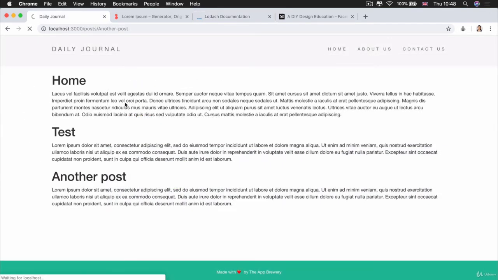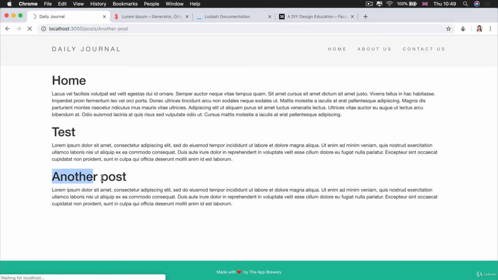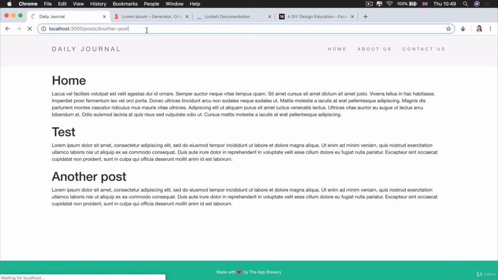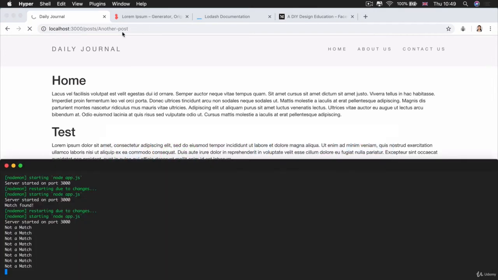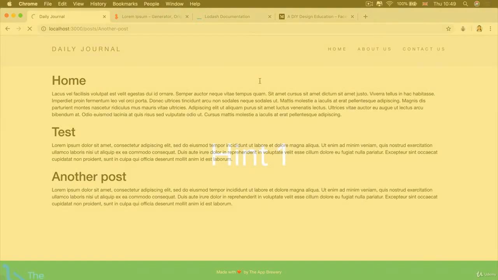So you should be able to use this library to make this URL actually give us a match for this particular title. When I type in this URL after you're done implementing Lodash, and when I hit enter, in our console we should see match found. Pause the video and try to complete this challenge.